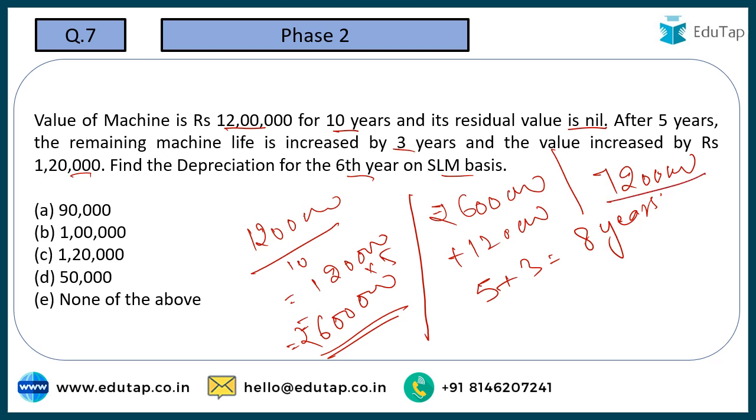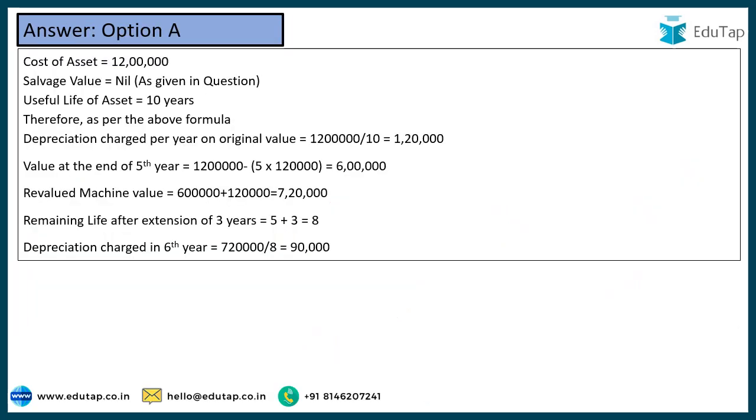So how much are you going to depreciate every year? Simply divide these two. So this is going to come out to 90,000. It is a very easy calculation. So correct answer would become option number A. So this is how you have to approach this question. As discussed, correct answer 90,000 is going to be the right answer.